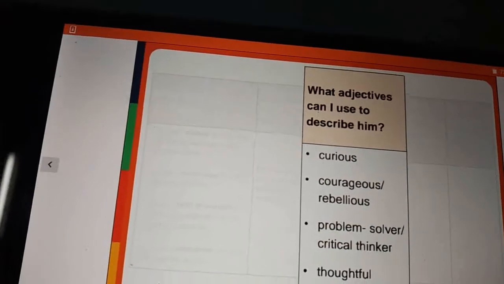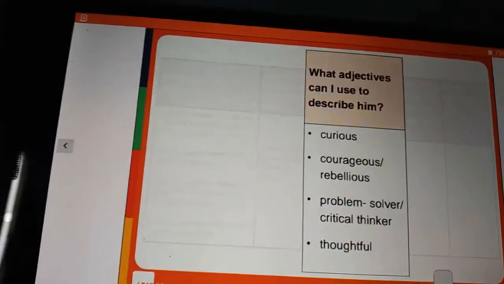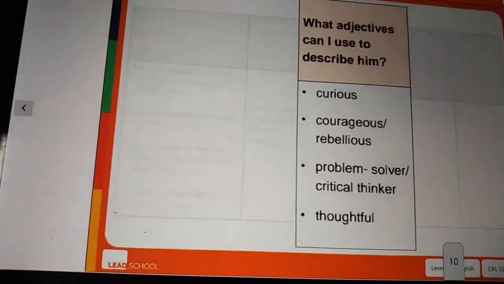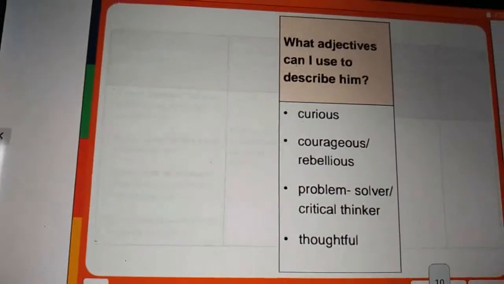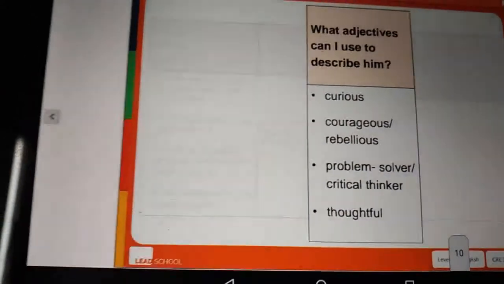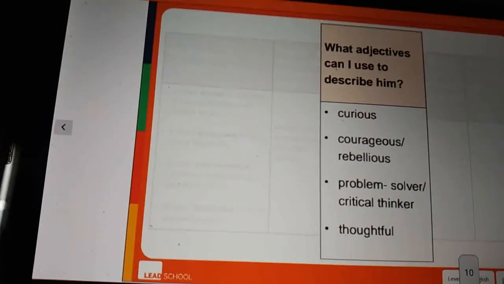The next question, adjectives. How do we describe him? He was curious to know about invisible forces. Then he was very courageous. Then problem solver, critical thinking. He thinks very differently in his actions. And then thoughtful. So these are all the adjectives we tell about him. What do you think about Albert Einstein? I think curious as a person.